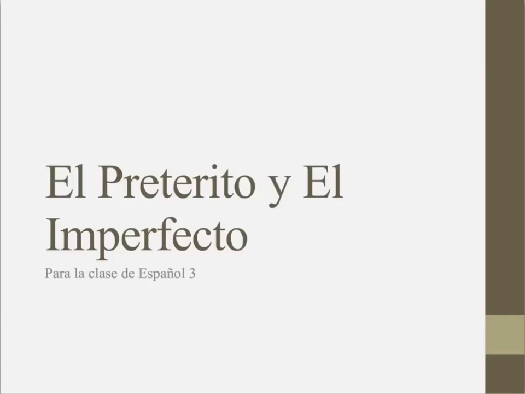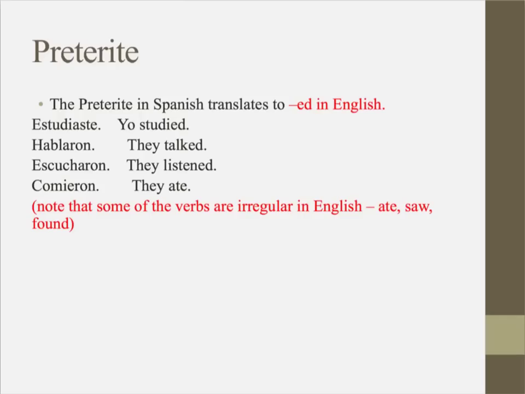Okay, class, today we're going to talk about the preterite and the imperfect. The preterite in Spanish translates to -ed in English. For example, if we say estudiaste, that would translate to you studied. It's kind of funny. We have hablaron, which would mean they talked. Escucharon, they listened. And comieron, they ate.